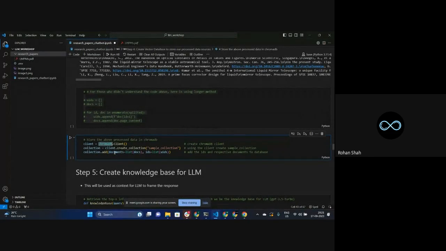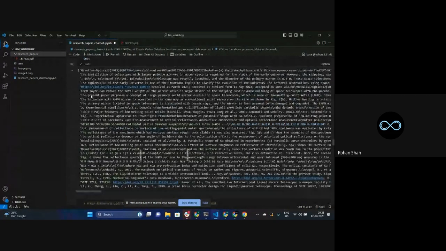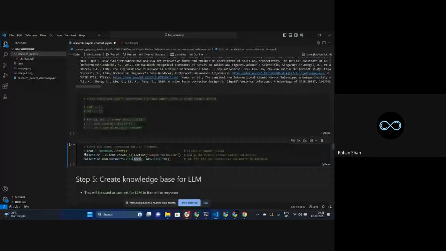What are they? The documents, the page content that you are passing, right? Because that's what you have to create into embeddings. You are passing each and every document that you have stored over here in a tuple, and you are now converting it into a list because it accepts a list of documents. So that's why I'm converting this tuple to a list.